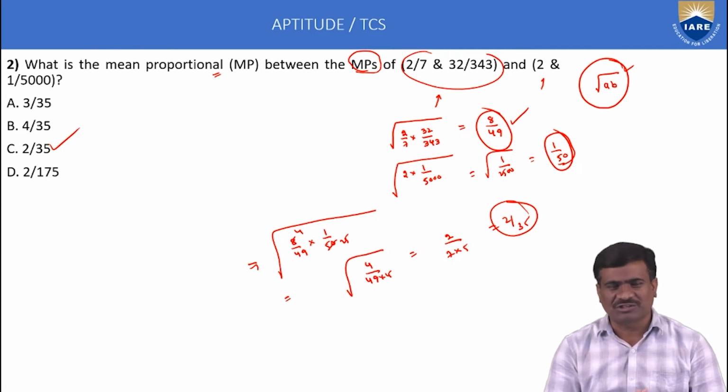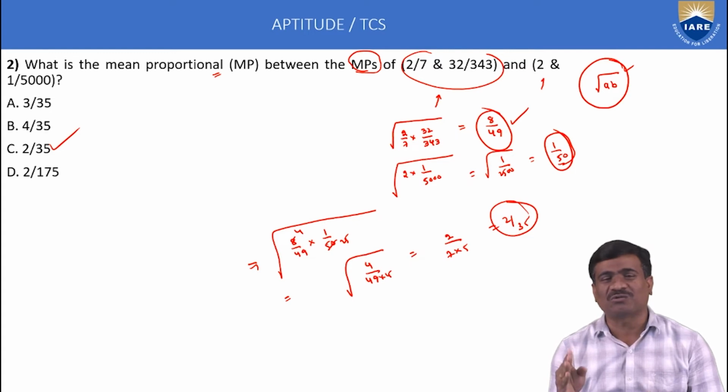Convert into two ratios, a is to b, b is to c. Mean indicates the middle value, so calculate the b value. Proportion definition: equality of two ratios. A is to b is equal to b is to c, so a by b is equal to b by c, b square is equal to AC, and b is equal to root of AC.